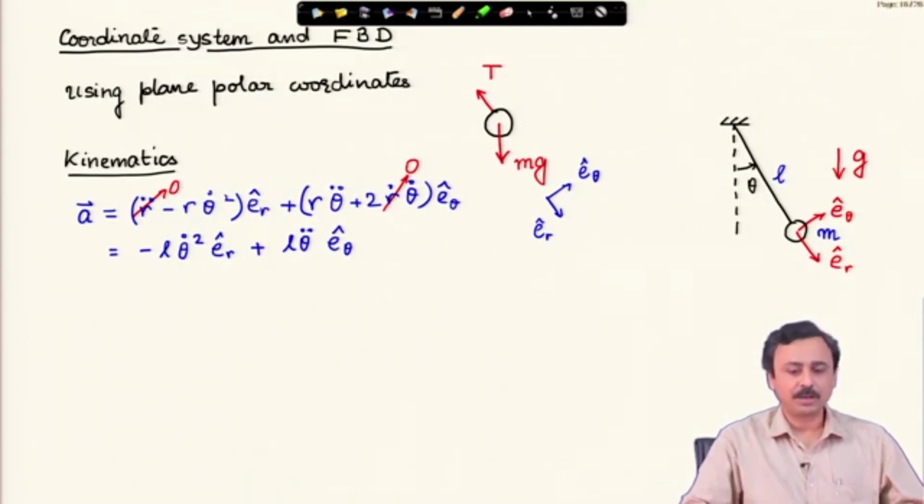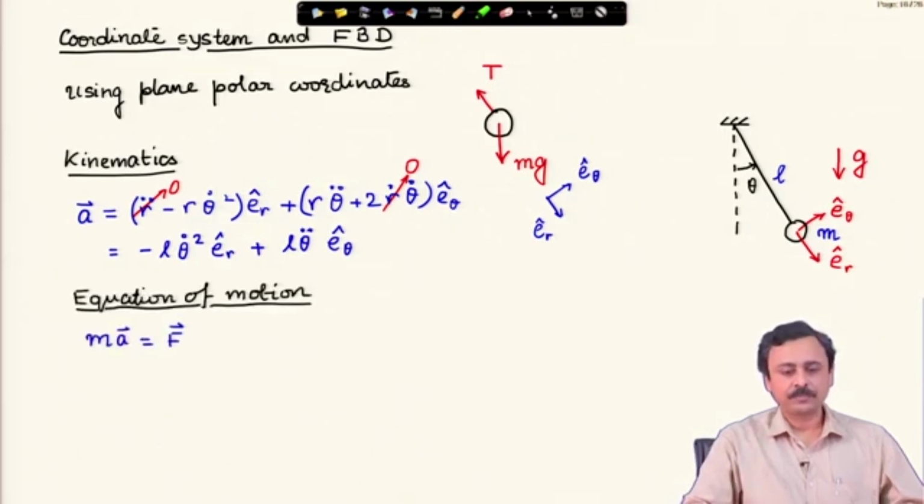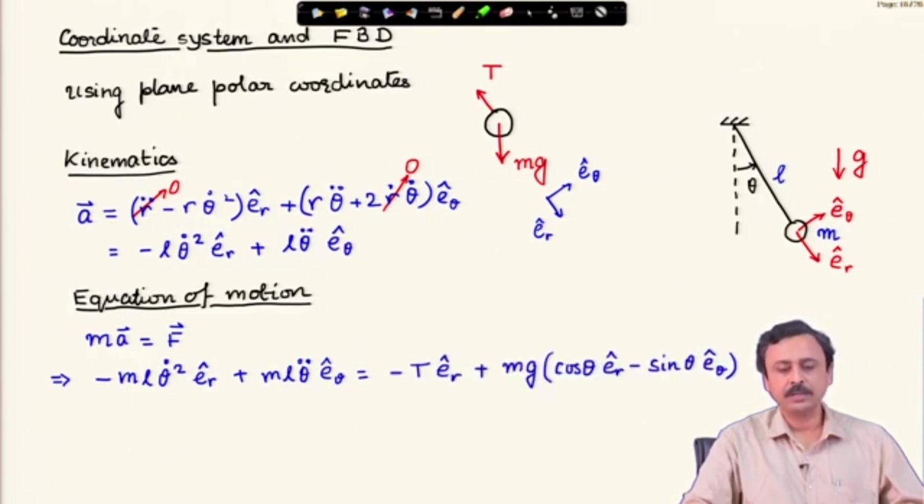an inertial observer. Equation of motion is a vector equation. I can use any frame. So, here I have chosen plane polar. So, I have to represent all vectors in plane polar coordinates. Acceleration I have already represented, force I have to. This is the left hand side, straightforward. We have taken the acceleration expression.